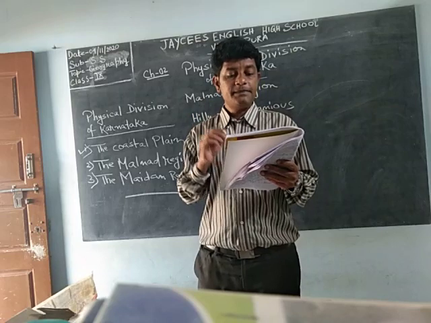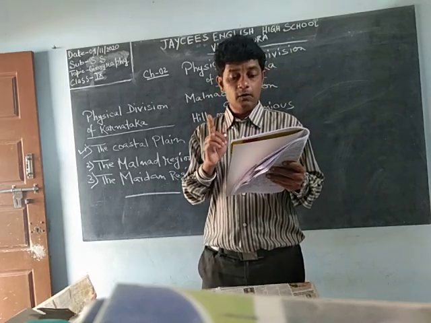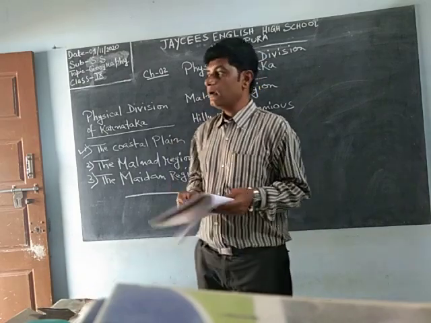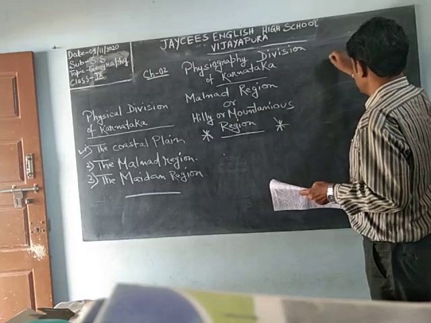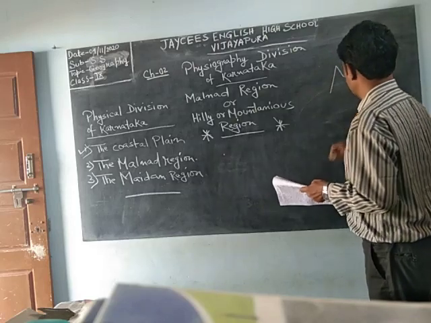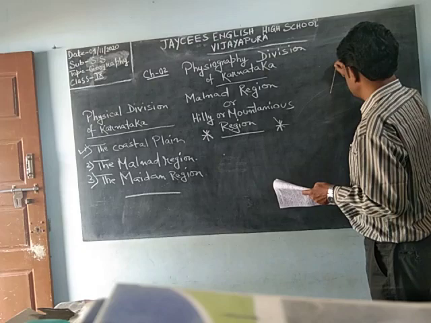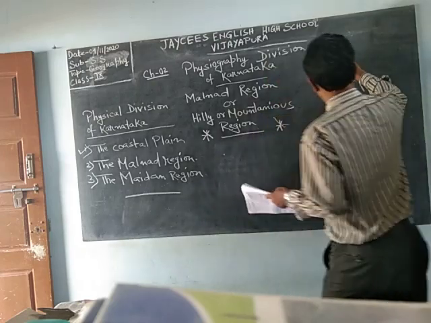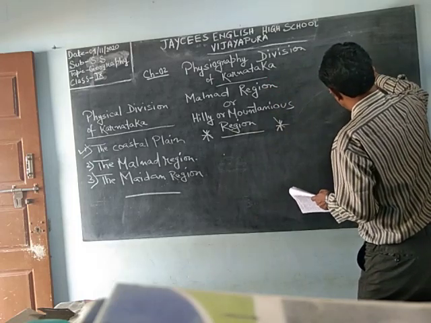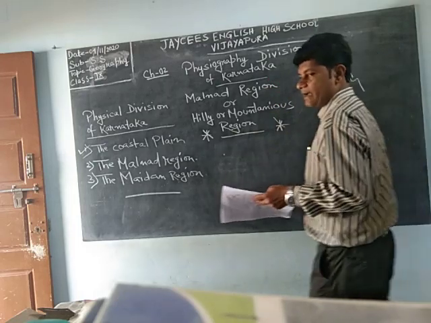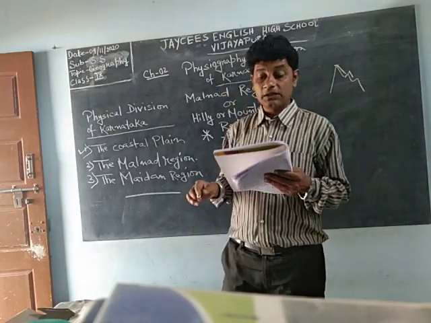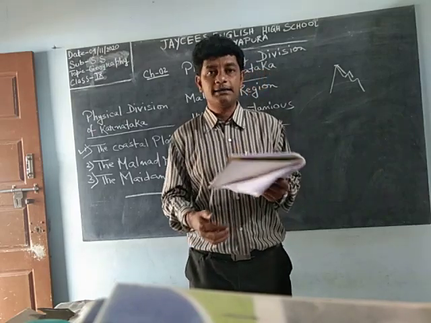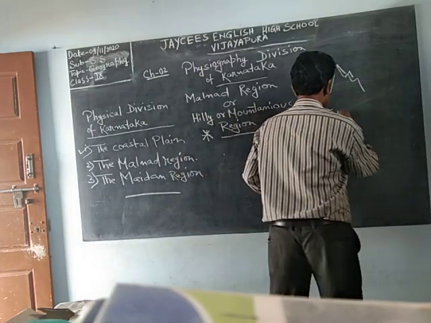They have steep terrace-like slope on to the east and west, hence they are called ghats. What is this steep terrace type? Suppose this is the terrace, from there the slope is there, and it is not that it comes up again to some portion, it goes down again. That's why it is known as steep terrace type slope. These are also known as ghats.